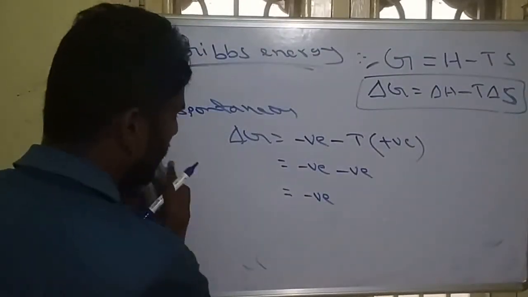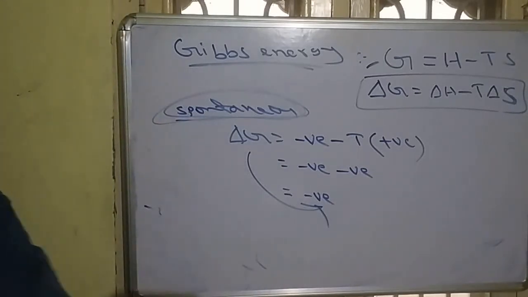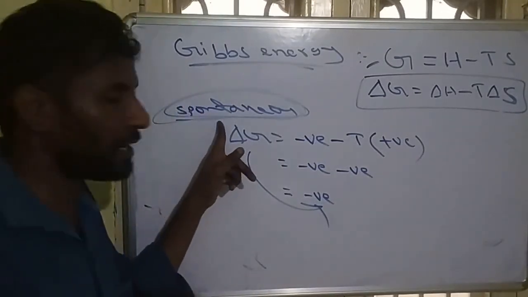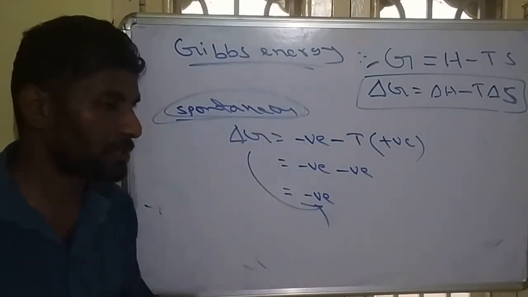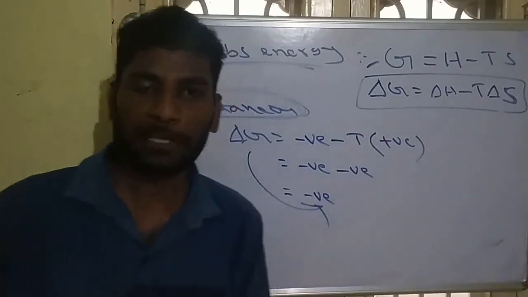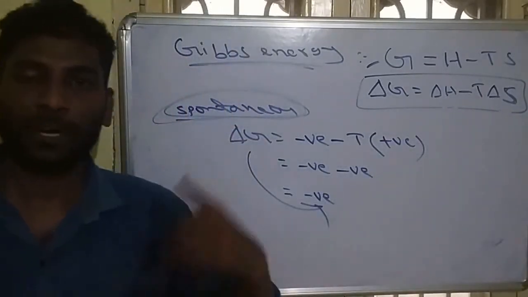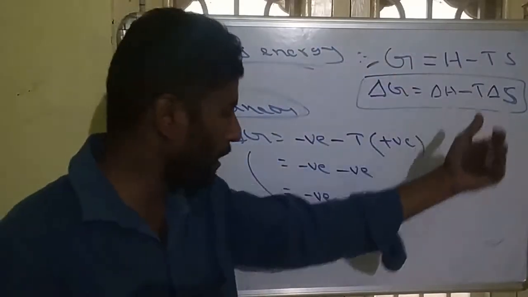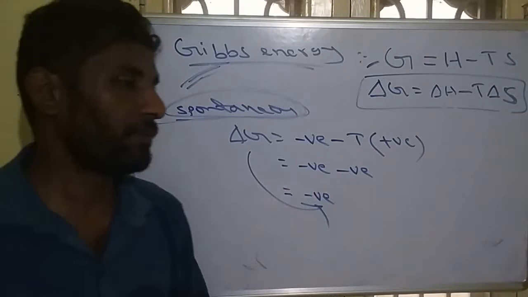So whenever delta G is negative, then the process is called spontaneous. For spontaneous condition, delta G must be negative. Then only it will be spontaneous. So delta H and delta S directly do not explain it by themselves. But on combining these two, we can explain spontaneity properly. And that combining parameter we are calling Gibbs energy, which is another state function.